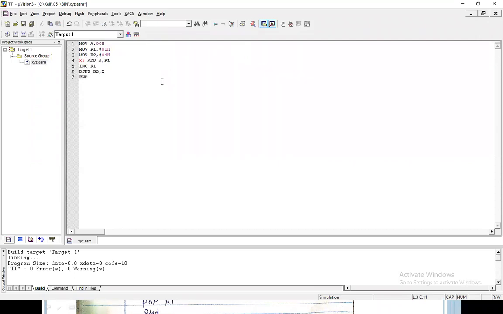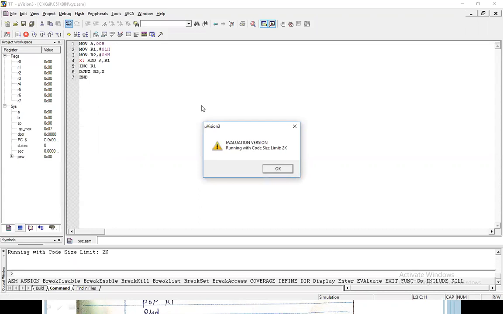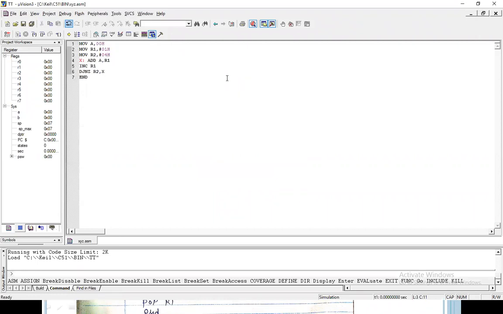If I am giving 4, what will happen? Save the program, then debug the program, and use start and stop. You can see the program step by step. A contains 0, R1 becomes 1, R2 becomes 4, then ADD A, R1. R1 is 1, then increment R1 to 2, then 3. 3 plus 3 becomes 6, 6 plus 4 becomes 10.